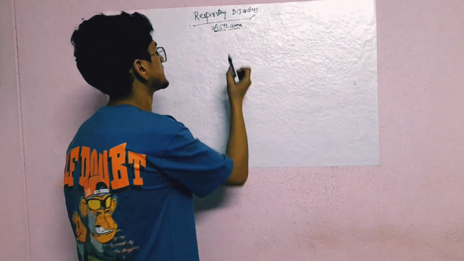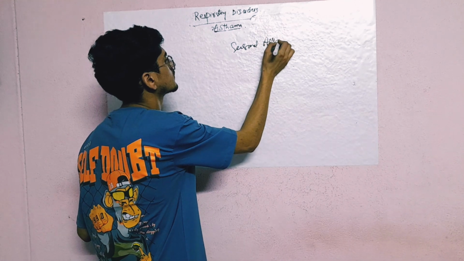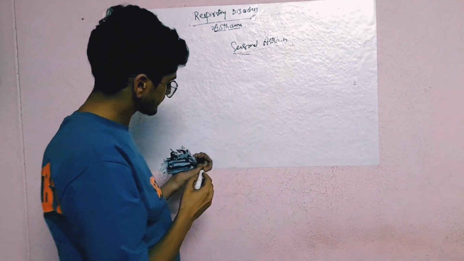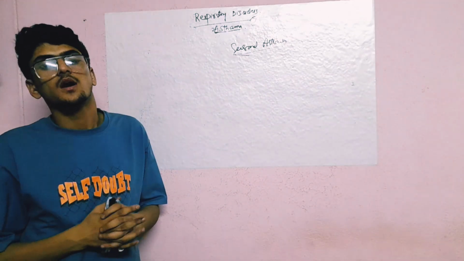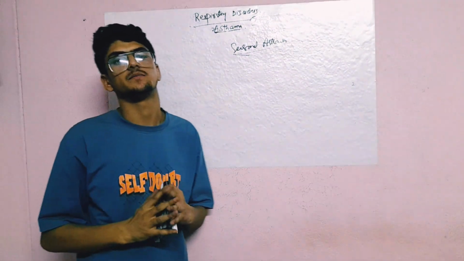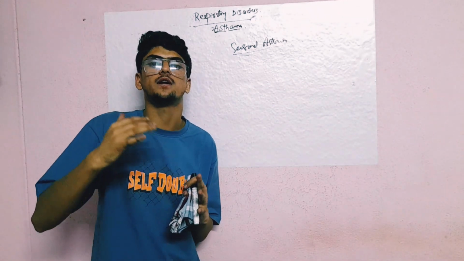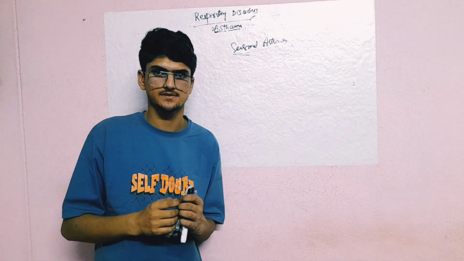Next, the last one is seasonal asthma. As the name indicates, seasonal asthma occurs due to different types of seasons. Some seasons are cold, some dry, some summer, and in some places there are different types of seasons.